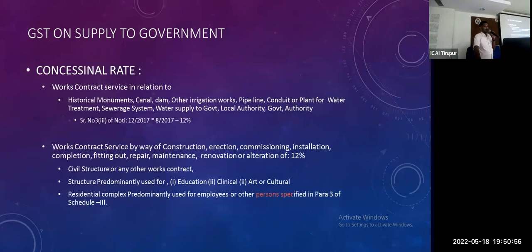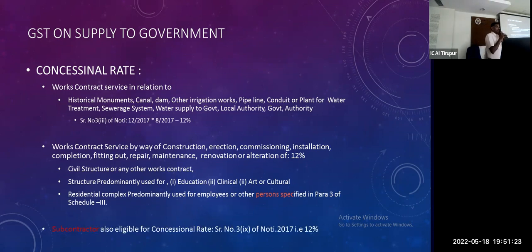Concessional rate: for time constraint, I will move a little faster. Government works contract relating to historical monument, works contract by construction, erection, commissioning, installation or maintenance of civil structure used for educational, clinical, cultural or residential purposes, predominantly used by persons specified in para 3 of Schedule 3.